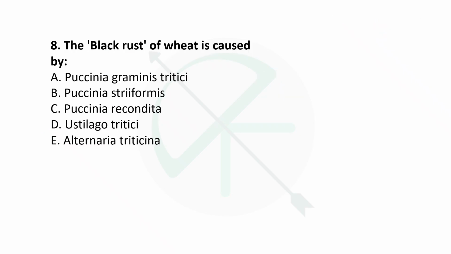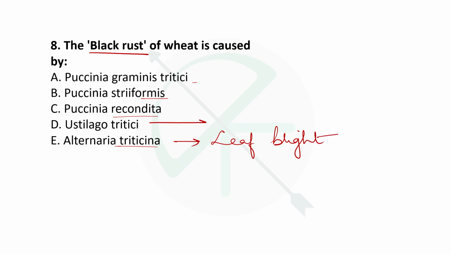Next question is, the black rust of wheat is caused by Puccinia graminis tritici, Puccinia striformis, Puccinia recondita, Ustilago tritici, Alternaria triticina. So Alternaria triticina causes leaf blight. All right. Next is Ustilago tritici. It causes loose smut of wheat.